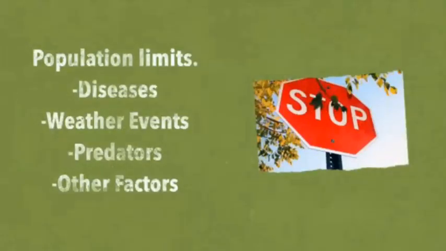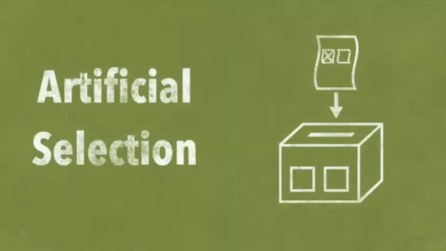Populations are limited by total resources and other factors, which include diseases, weather events like hurricanes, predators, and other accidents that occur in nature, like stepping in front of a car. Sorry, Mr. Rat. Artificial selection is where humans breed for specific traits.